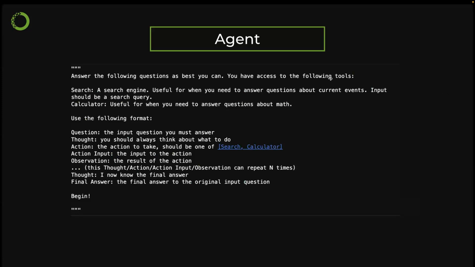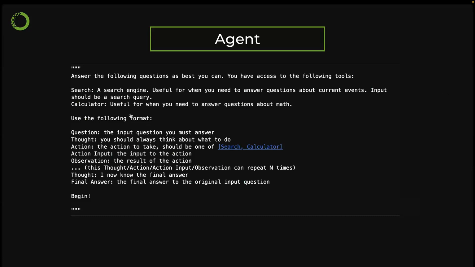You have access to the following tools. It gives you the description of the tools. That's how the large language model is able to choose which tools I want to use, because we give them the description, right? Search is a search engine. Calculator is useful when you answer questions about math. Although I don't know if that's a good description for a calculator, but that worked.